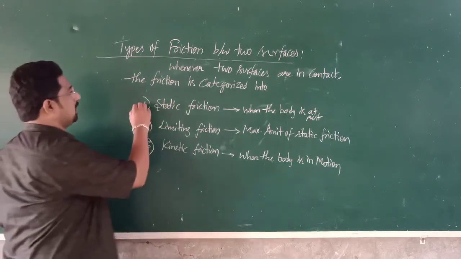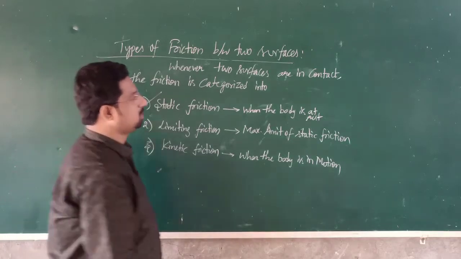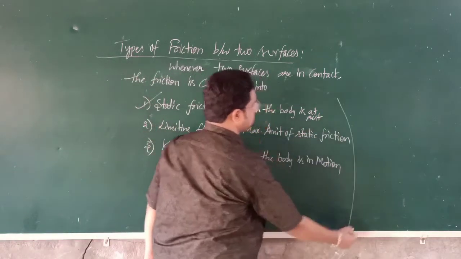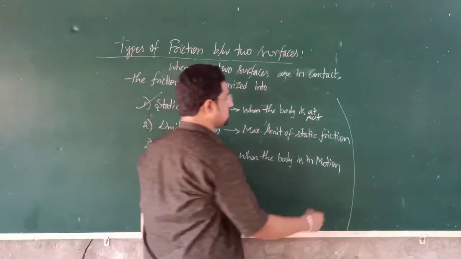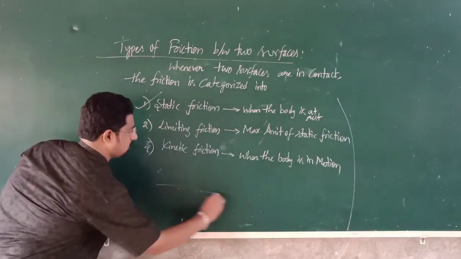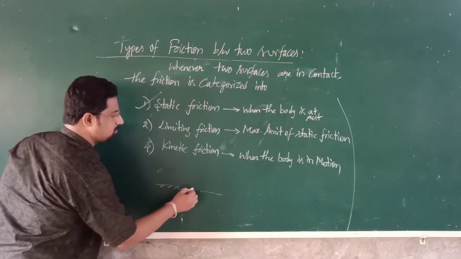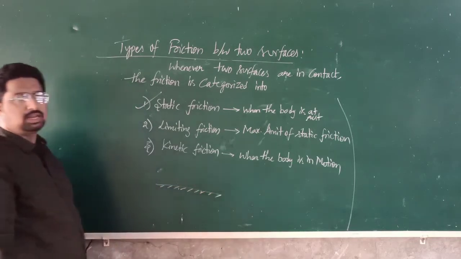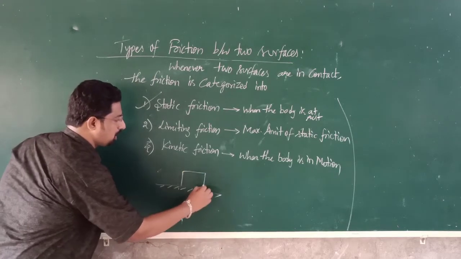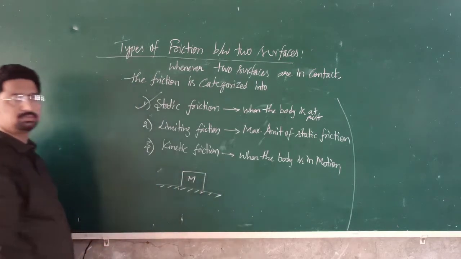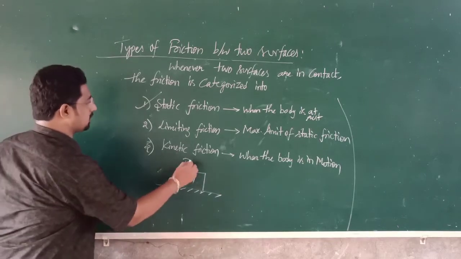Now let us talk about static friction. Static friction is the friction which acts when the body is at rest. For example, let us consider a rough surface on which a body of mass m is placed, and that body is at rest.